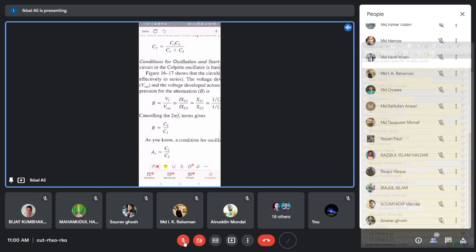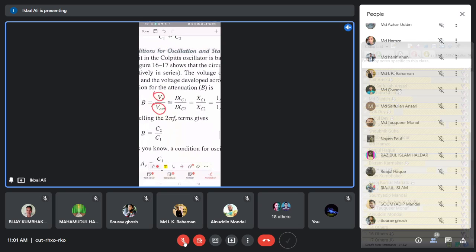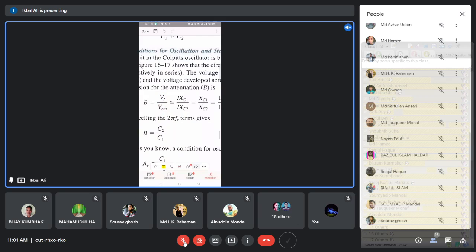You just see here. This B you can consider as a beta also. The book actually assumes this as B. So it is also a beta. Actually, B is for beta. So it is the feedback voltage Vf divided by the output voltage V out. So this is your beta, just as we have shown in the figure.